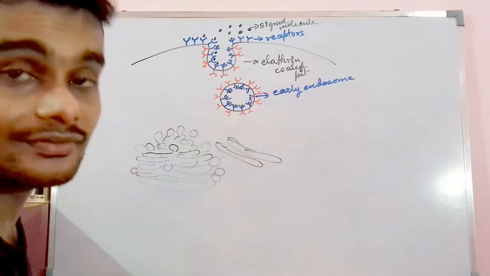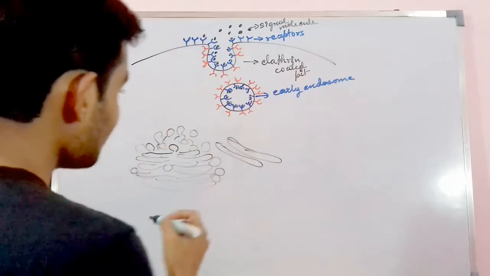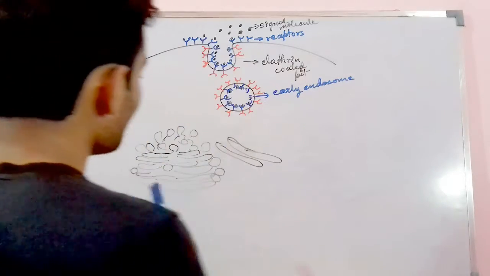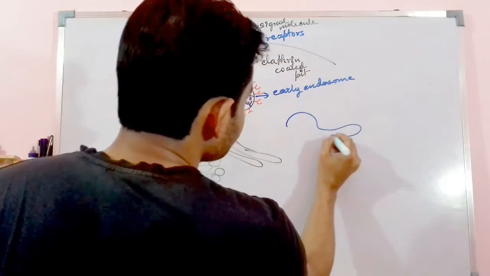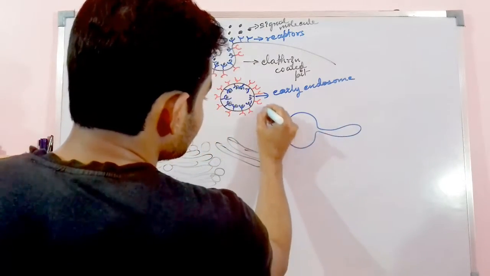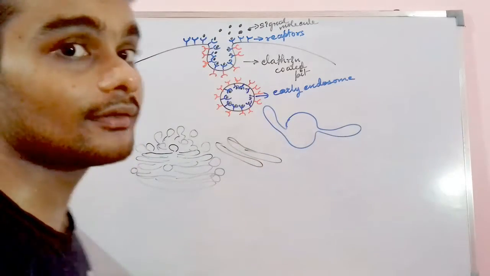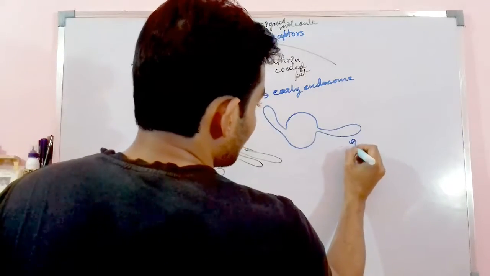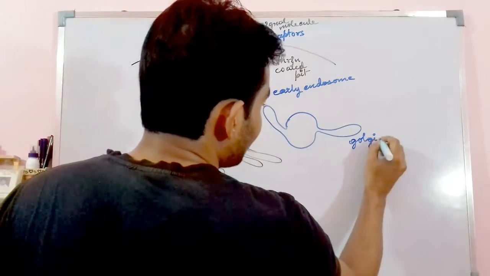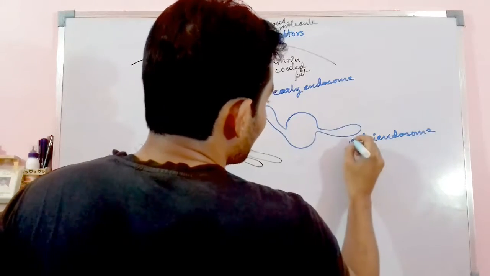These Golgi bodies will come and bind with this endosome, and when they bind with the endosome, what will happen in the next step? A Golgi body endosome complex will form, the Golgi endosome complex.